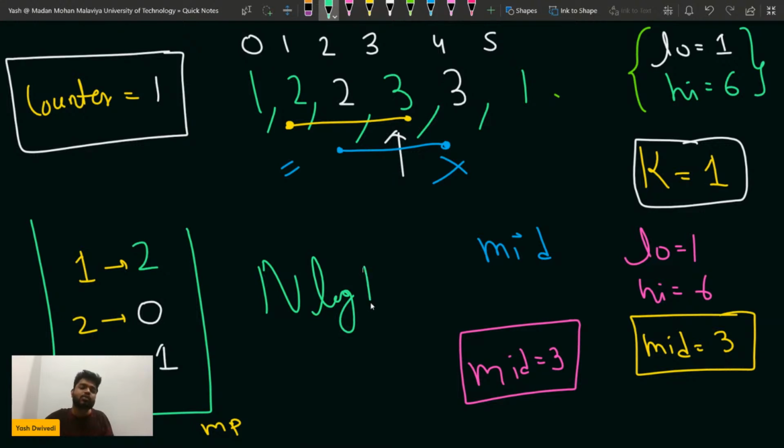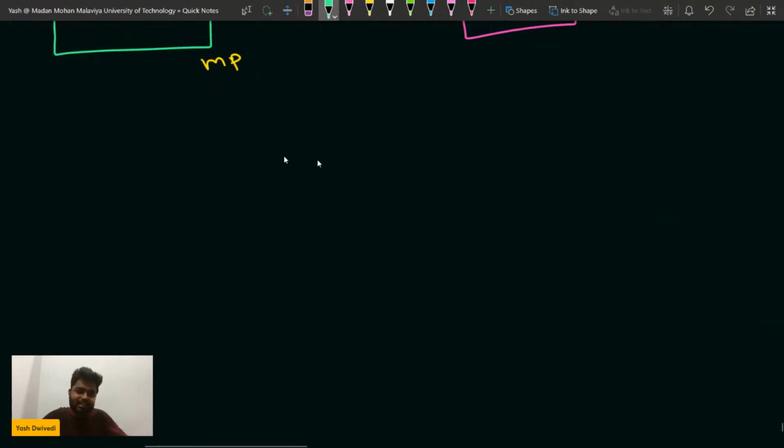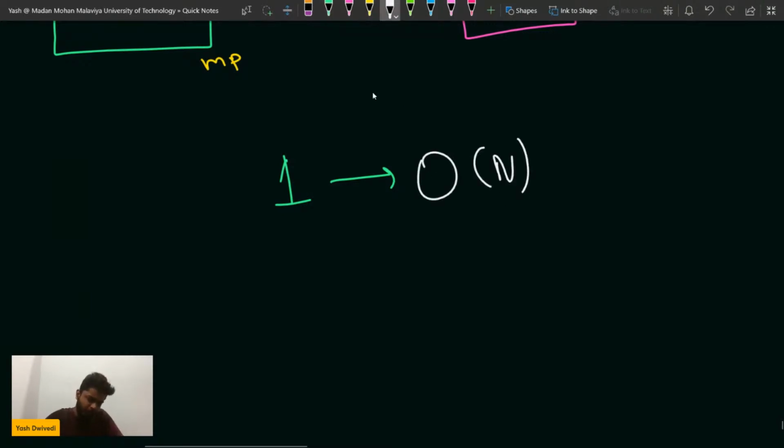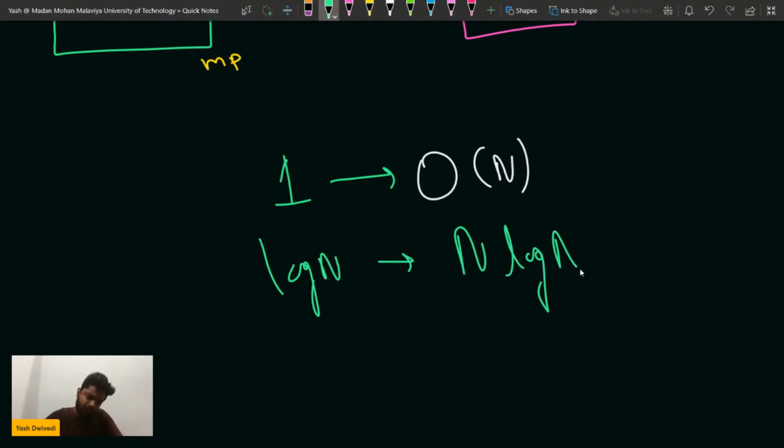Yeah, n log n, because log n, why? Because for one binary search, I am iterating through the whole map. In the worst case, I am iterating through order of n, all of the array, sorry. So log n times the binary search is going to run, right? So it will be n log log n overall, right?